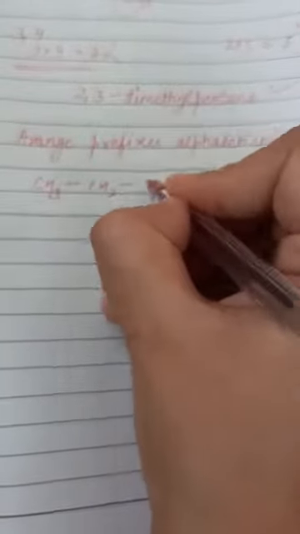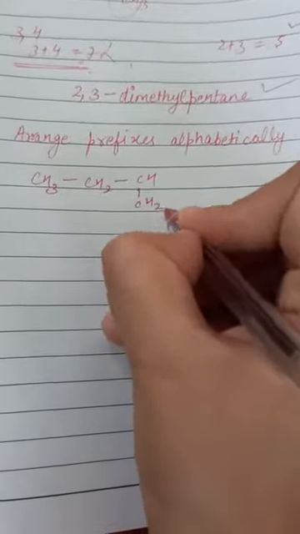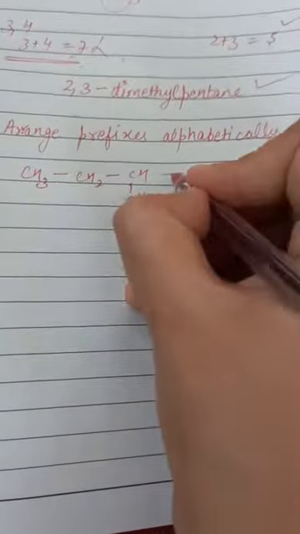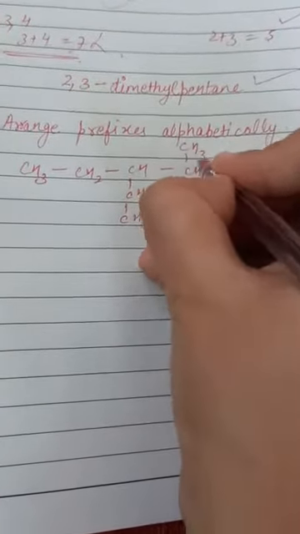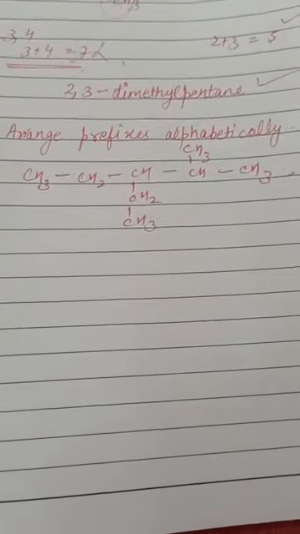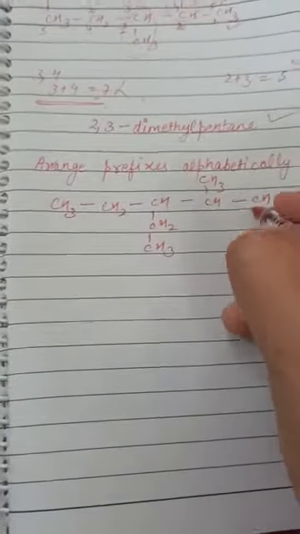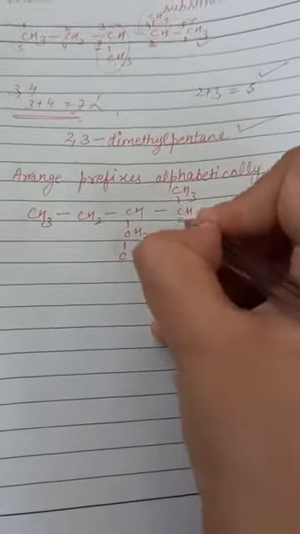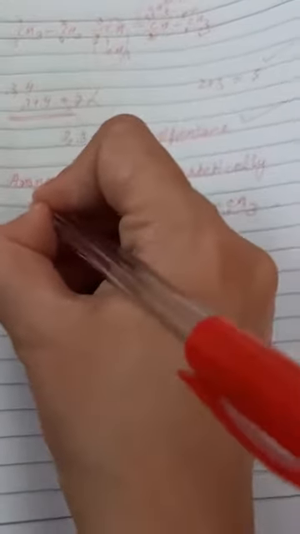Okay, let us take this example: CH3 CH2 CH2 CH3, CH3 CH3. So from where to number so that the substituent gets the minimum number? So let us start numbering from this: 1 2 3 4 5.